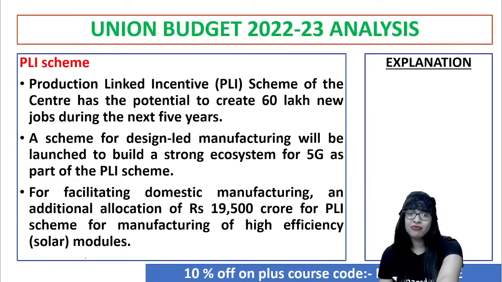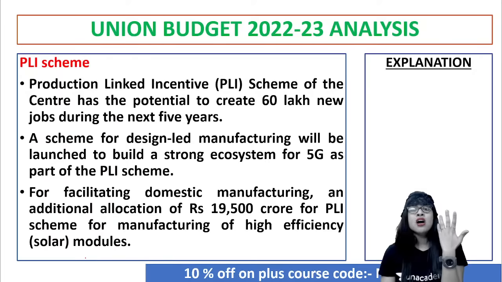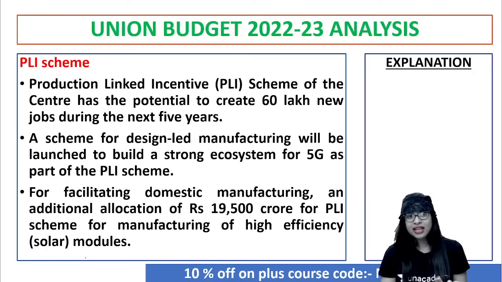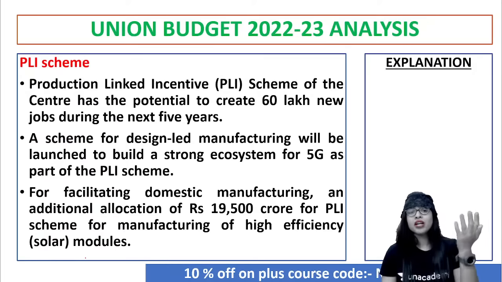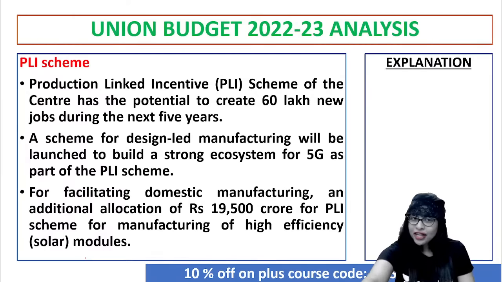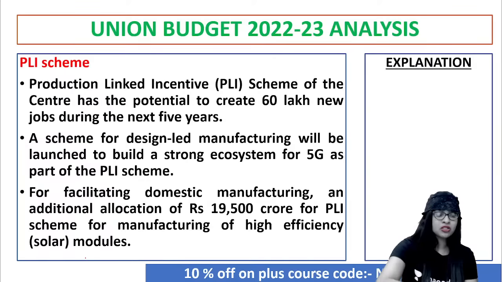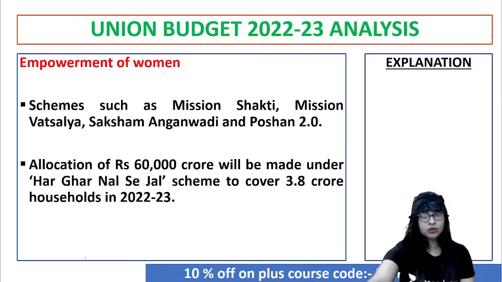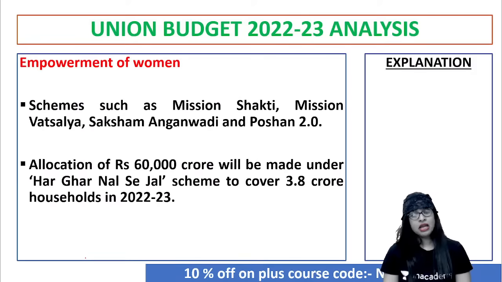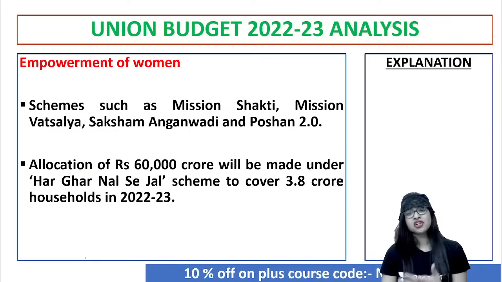And the PLI scheme, I have been telling you, is another policy highlight because that is creating 60 lakh new employment opportunities. So during the next 5 years, the issue of unemployment can be greatly reduced, and that is why the PLI scheme has been highly celebrated in the current budget. Clear? And also with regard to renewable sources of energy and other perspectives, they are noting it down. With regard to women's empowerment, the budget focused on schemes like Mission Shakti and Mission Vatsalya.